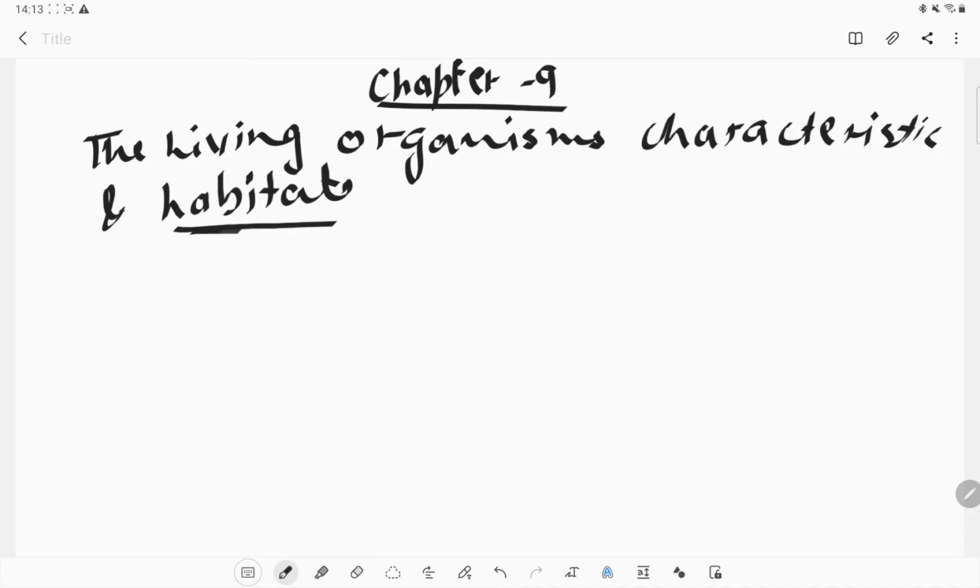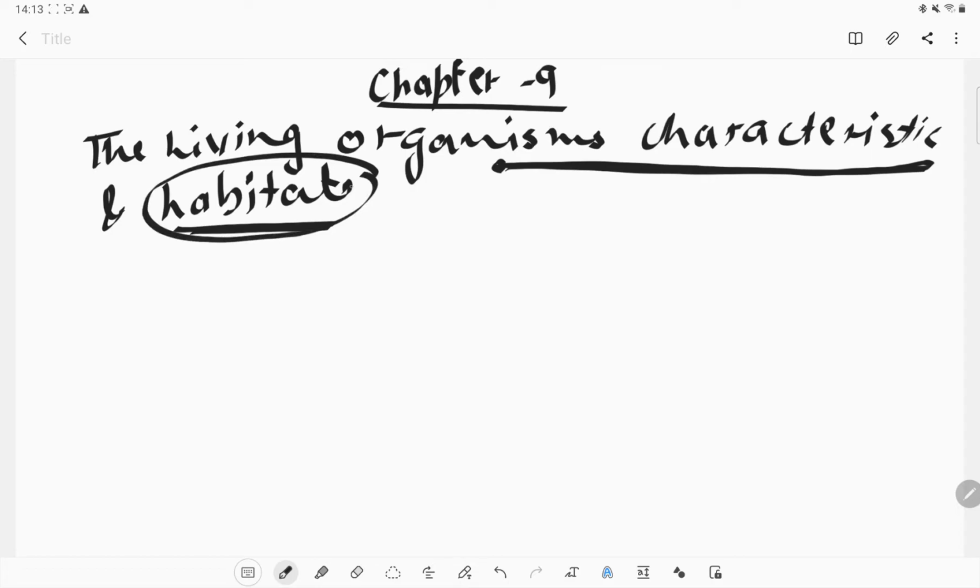What is the habitat? The place where an organism lives is known as its habitat. And what are the characteristics? What an organism has adapted to live in that particular habitat is known as the organism's characteristics.